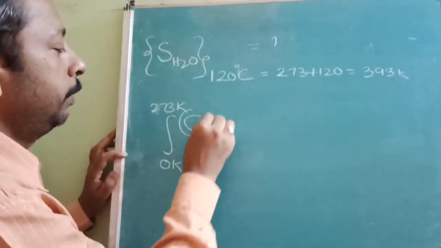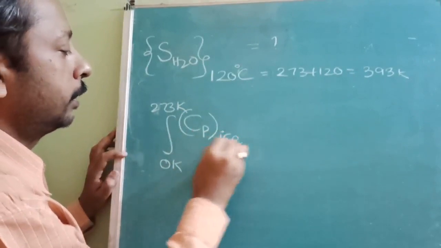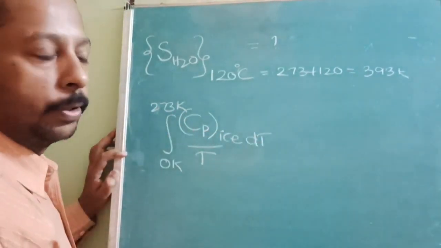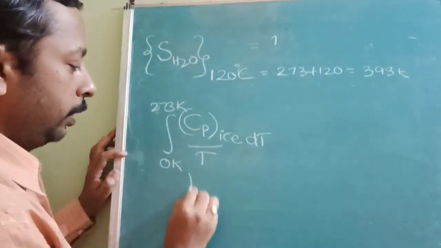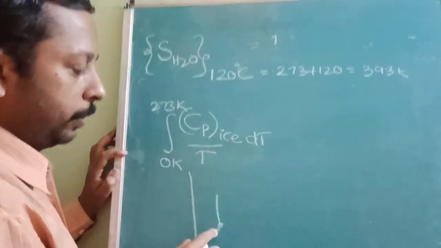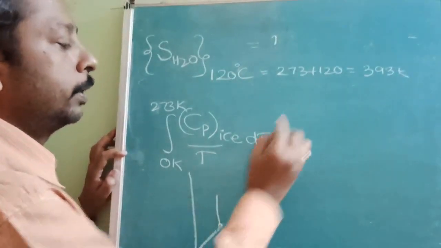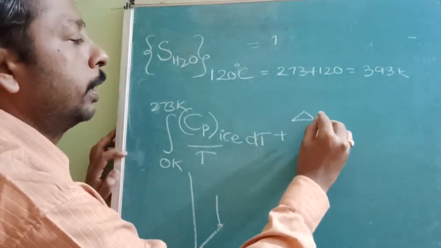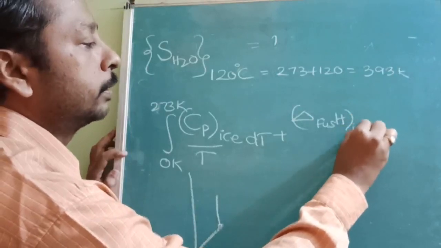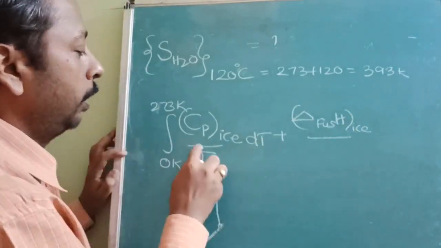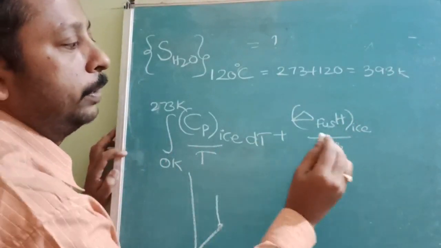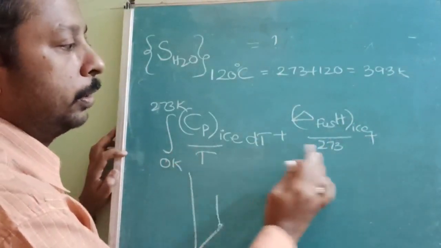Now I will write Cp of ice divided by T, from 0 to 273, dT. This corresponds to the graph from 0 for ice, and this line I wanted, for that this is reversible. So delta H fusion, enthalpy of fusion of ice, divided by the freezing point, which is 273. This is for solid to liquid.